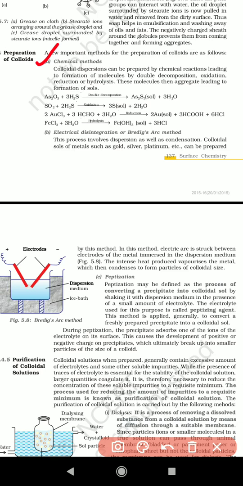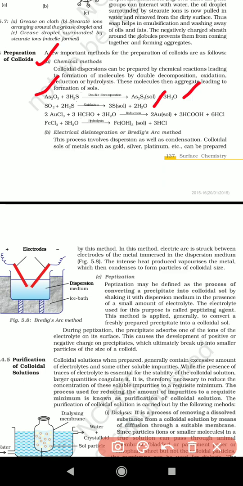Arsenic oxide reacts with hydrogen sulfide to form arsenic sulfide solution plus 3 moles of water. Sulfur dioxide reacts with 2 moles of hydrogen sulfide in the presence of oxidation to form sulfur solution plus water.